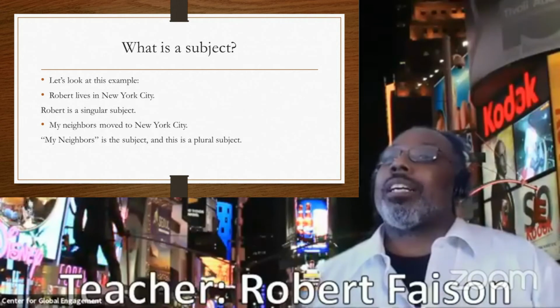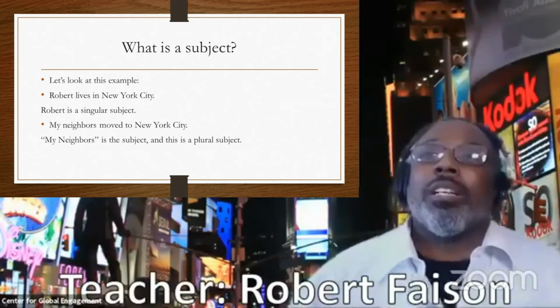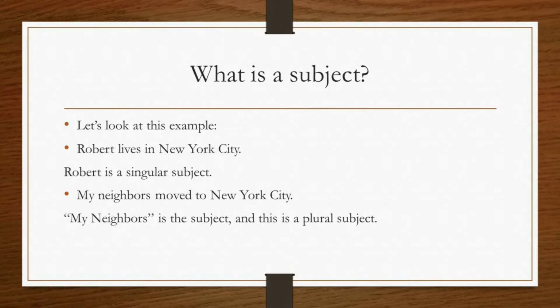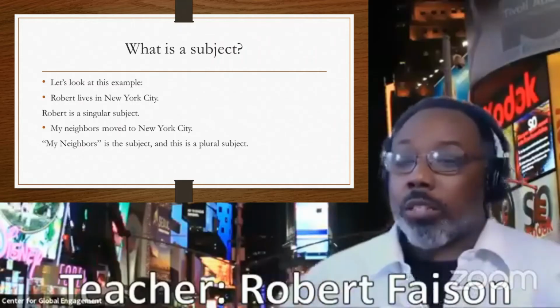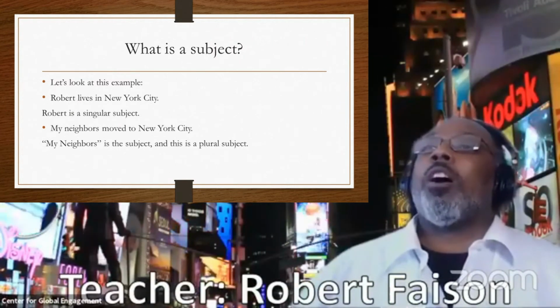Let's make sure I got this up. Okay. Here we go. Let's look at this example. Robert, that's me, lives in New York City. So Robert is a singular subject. We look at another sentence. My neighbors moved to New York City. My neighbors is the subject, and this is a plural subject because I have multiple neighbors. It sounds pretty simple so far, right?